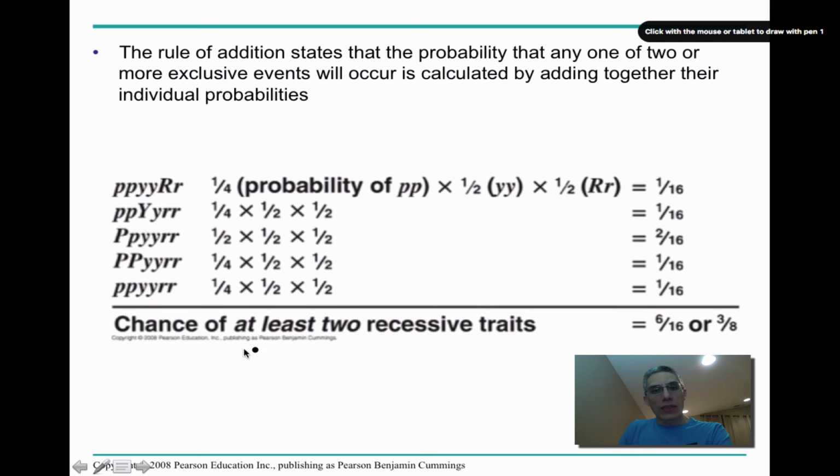In this case, the chance of at least 2 recessive traits occurring in this particular example, and I can't tell you for sure what these letters are representing, is about 1/16 for each of these different genotypes based on what we see on the left-hand side. For each of these different scenarios, if you take all of those 1/16 and 2/16 that you see on the right and simply add them together, the chance of at least 2 recessive traits when presented with this type of situation is actually 6 out of 16. So you have to take each one of these independent events and simply add them together.